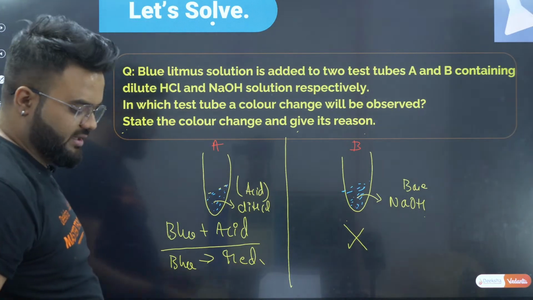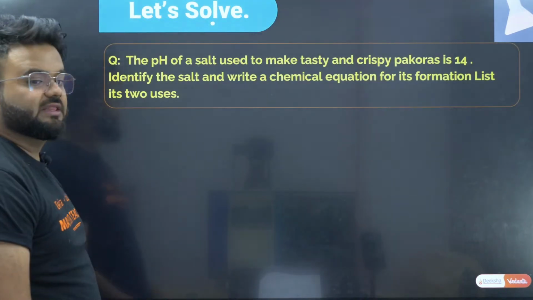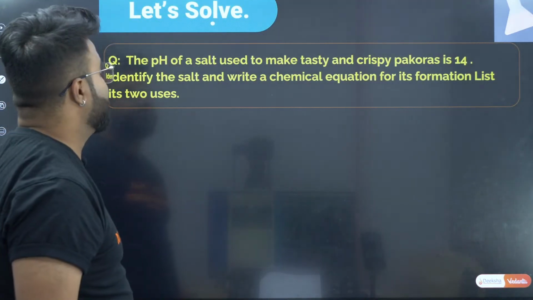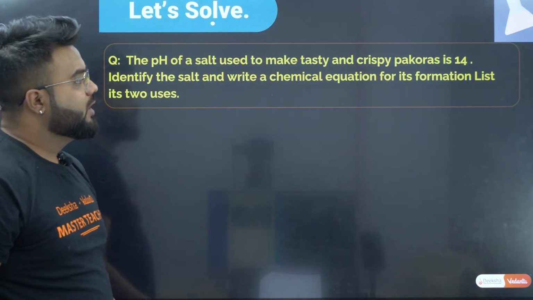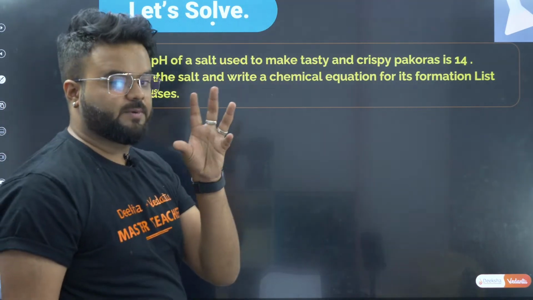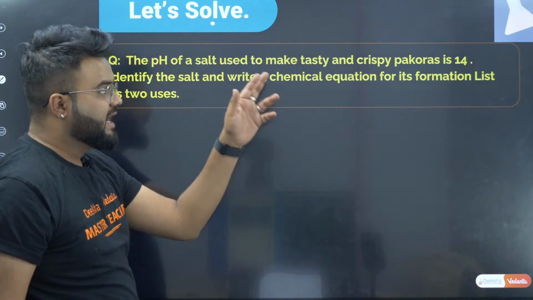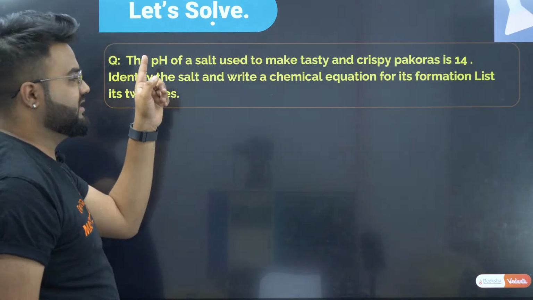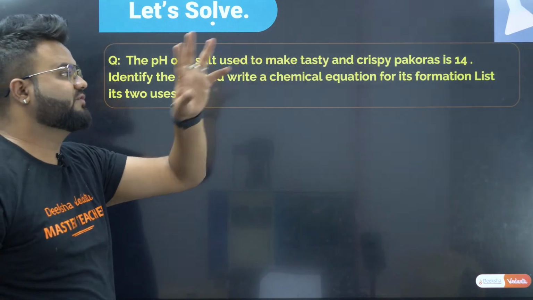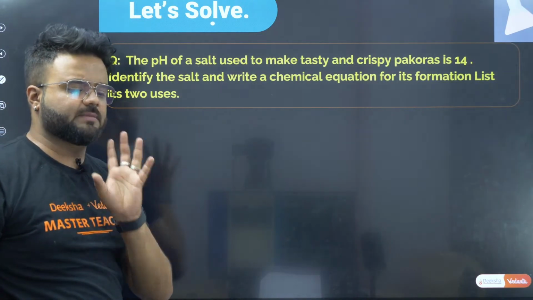Clear guys? Clear? Now coming back to the next question, that is the pH. Next is the pH of the salt used to make tasty and crispy pakoras. That is nothing but the crispy pakoras you all make, right? So what is the salt used, whose pH is 14? Identify the salt and write the chemical equation for the formation. List its 2 uses. Okay, this is a very simple question.